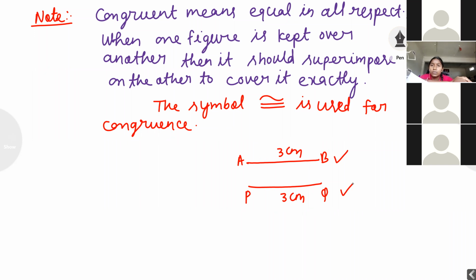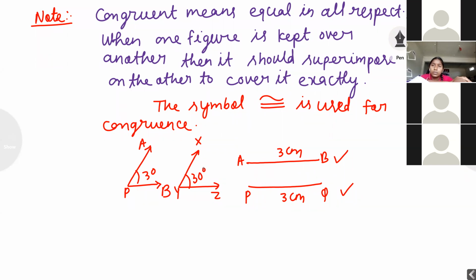If I'm talking about angles, suppose I am drawing this angle of 30 degrees. This angle is named APB. Again, one more angle I am drawing, XYZ. This angle is 30 degrees. Both look alike and the angle is 30 degrees.